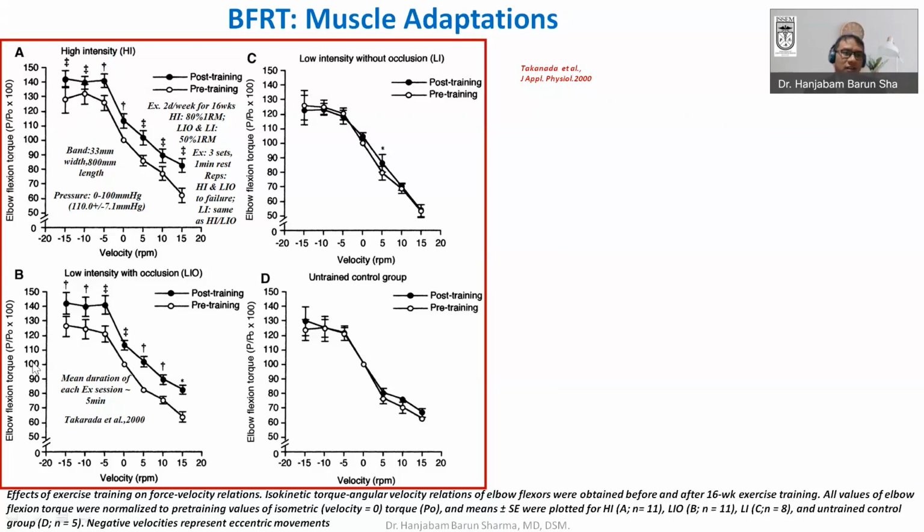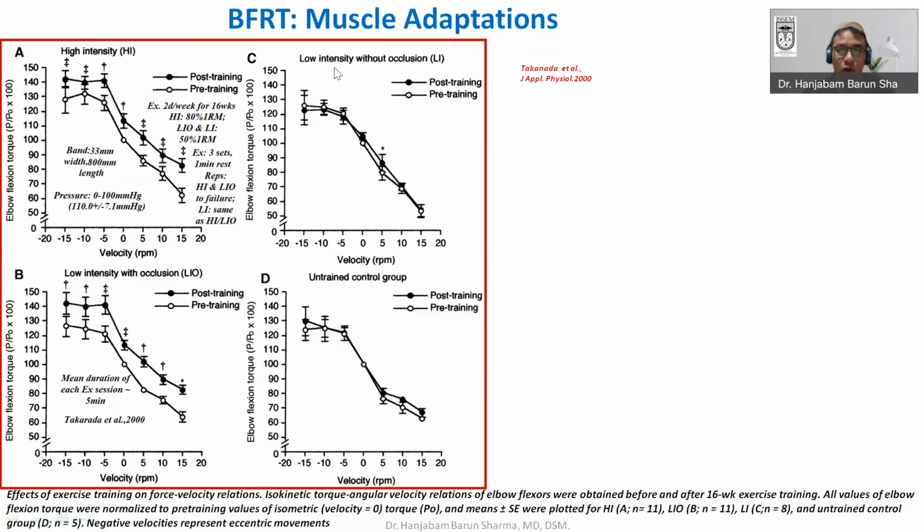But if you see the same thing for low intensity with occlusion, you are doing low intensity, that is 50% of the 1 RM, but you are doing occlusion at approximately mean of 110 millimeter of mercury. By doing this exercise for 16 weeks, you can see that post training there is significant improvement in the torque also, just like what you have seen in high intensity. So by using low intensity also, you are able to achieve higher torque. That means you are able to achieve more force, angular force.